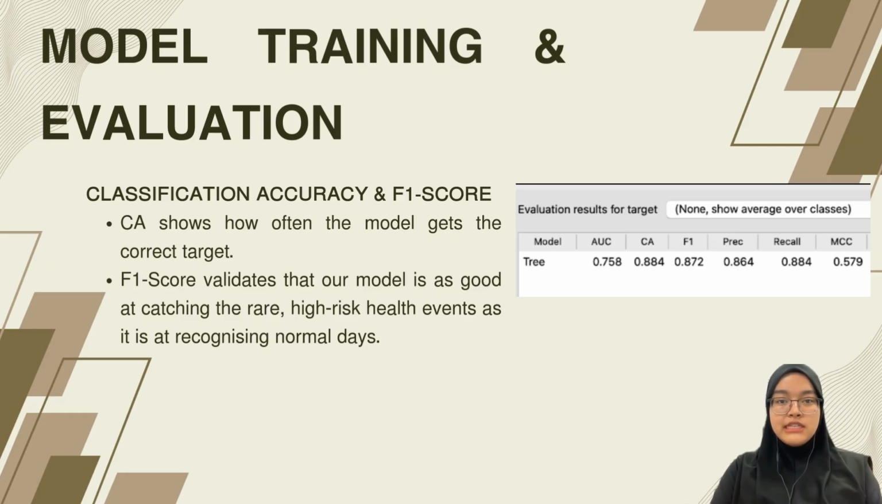F1 score is prioritized here as there is a class imbalance in the dataset, in which there are more healthy days than crisis days. The F1 score validates that our model is as good at catching the rare high-risk health events as it is at recognizing normal days. Classification accuracy, on the other hand, shows how often the model gets the correct target.